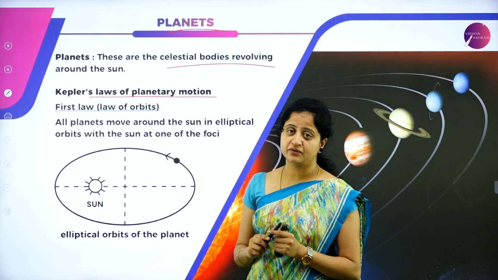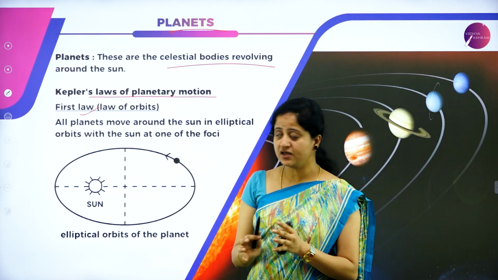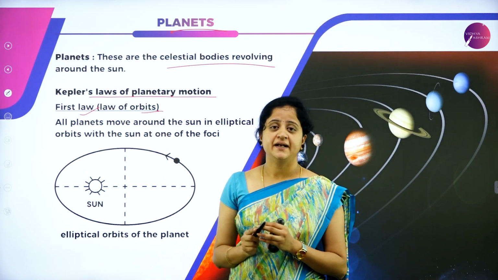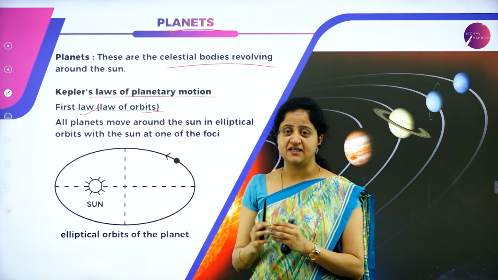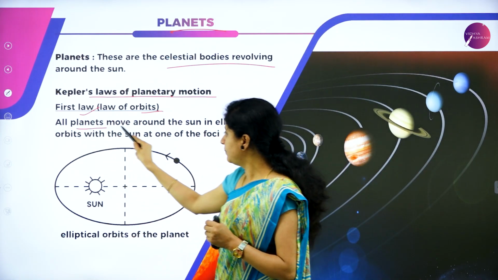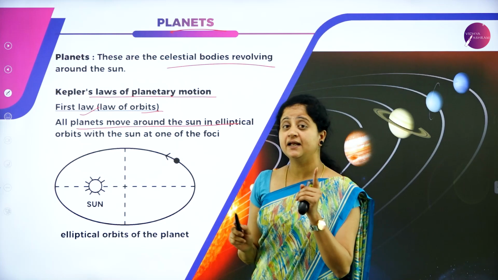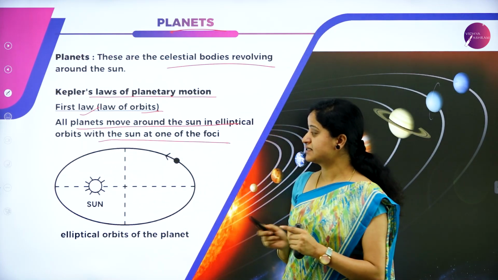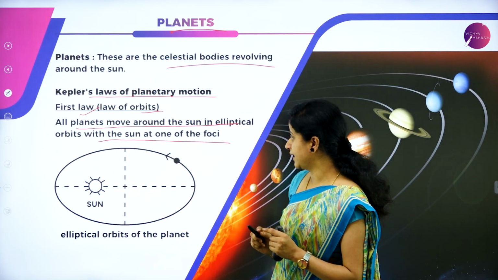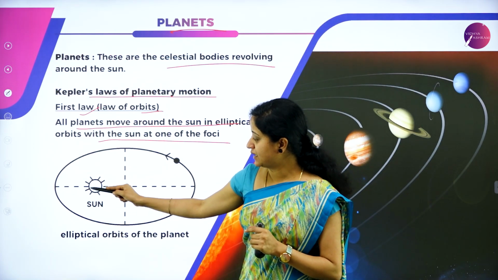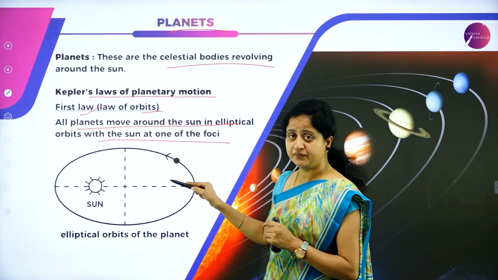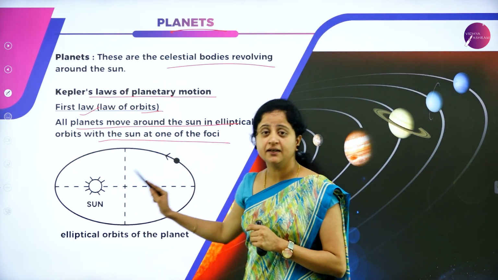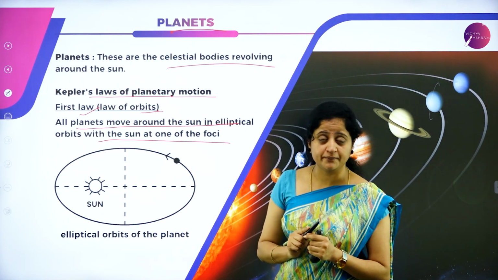Let us now study them one by one. The first law is about the orbit, and hence the name law of orbits. So what does it state? It says that all planets move around the sun in elliptical orbits with the sun at one focus. So the sun is present at one focus, and all the other planets will move around the sun, keeping it at one focus, in an elliptical orbit.